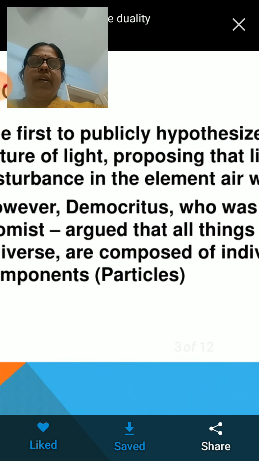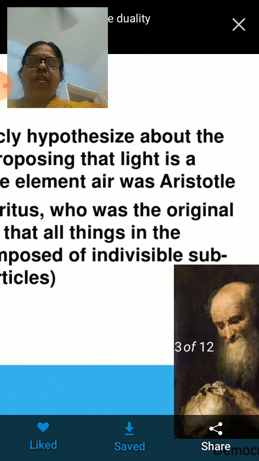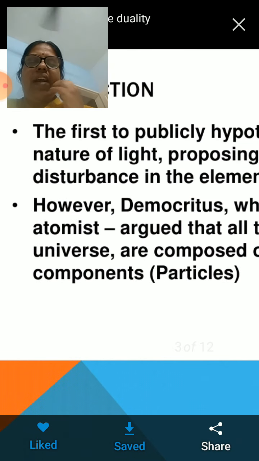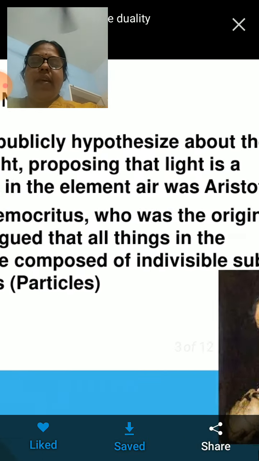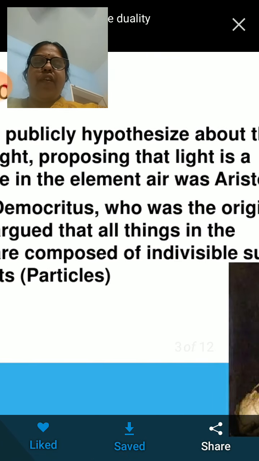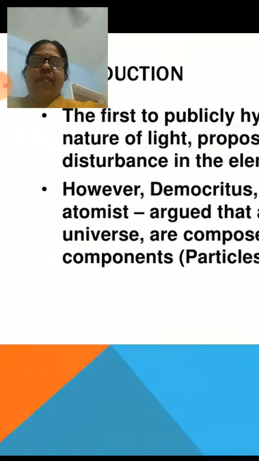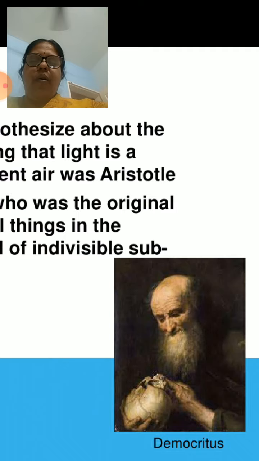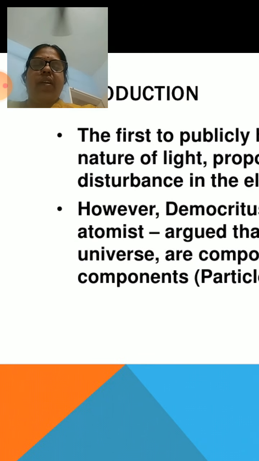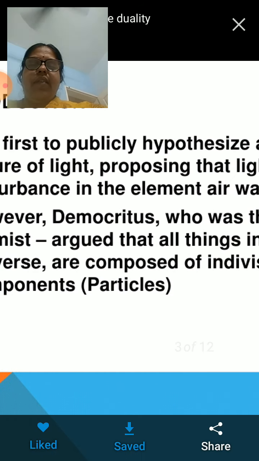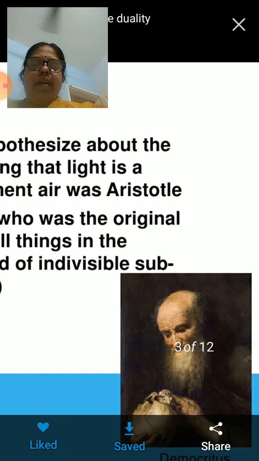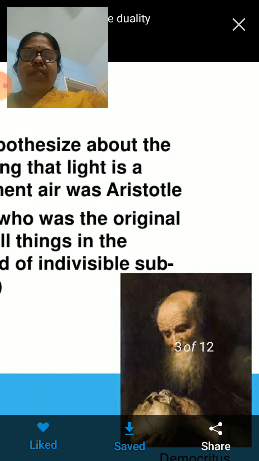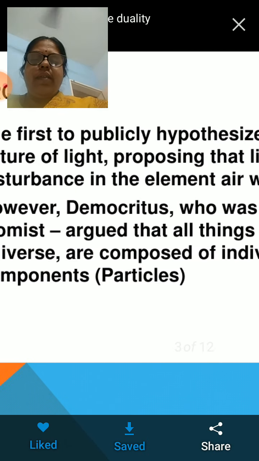However, Democritus, who was the original atomist, argued that all things in the universe are composed of indivisible subcomponents called particles. So this is what history says. One says that there is some sort of disturbance which is propagating, and the other said that indivisible particles are propagating. The first was Aristotle, the other was Democritus.